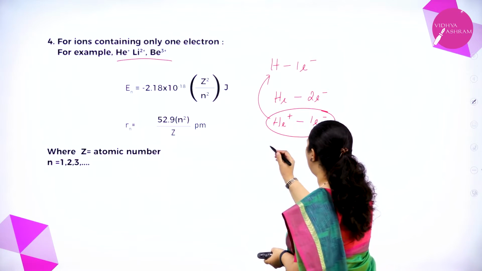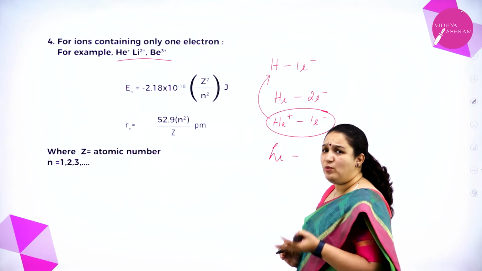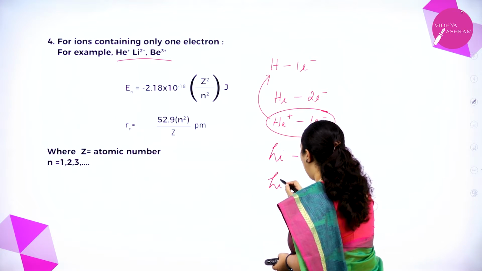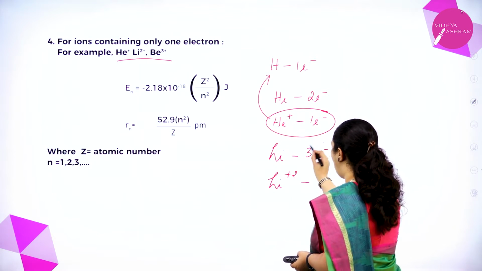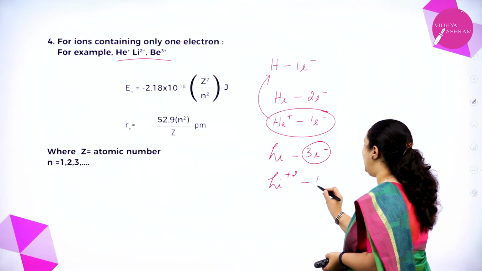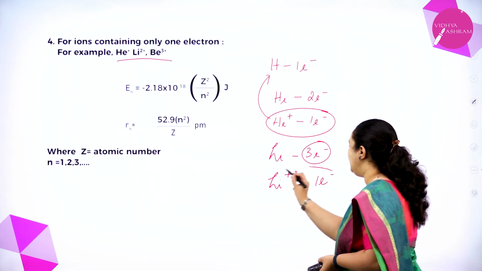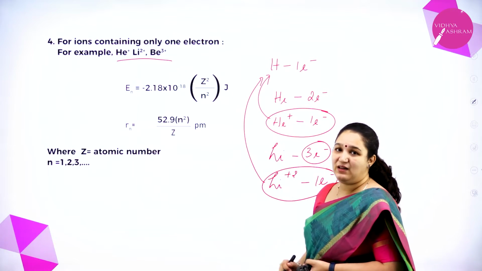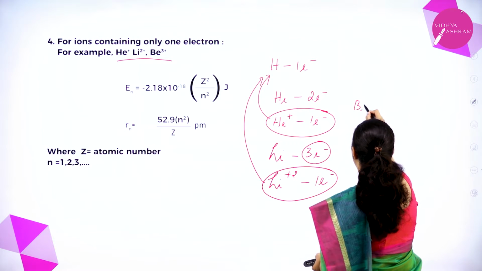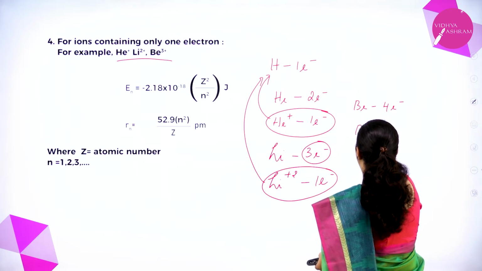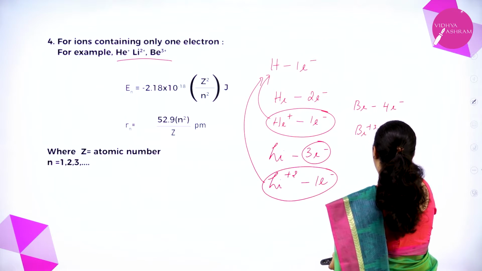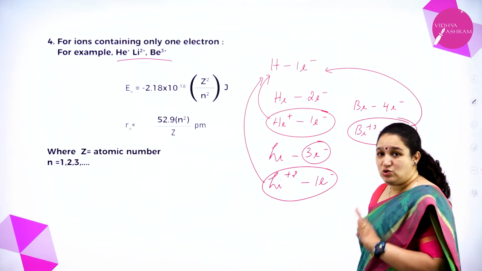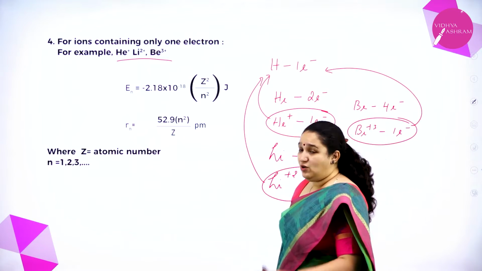Similarly, lithium also. Lithium, what is the atomic number? 3. So it should have 3 electrons. But Li in plus 2 state means out of the 3, 2 electrons are lost. So how many electrons are there? Only 1 electron. So again it is like the hydrogen atom. Similarly, beryllium also. Beryllium has 4 electrons. Be plus 3 has lost 3 electrons. So again it has only 1 electron, just like hydrogen atom.